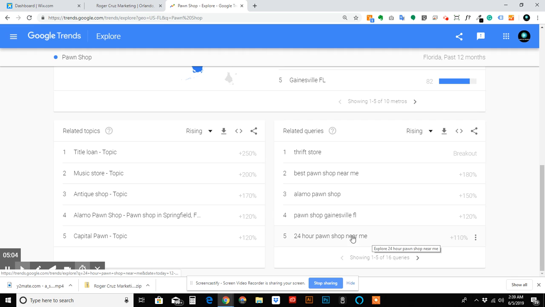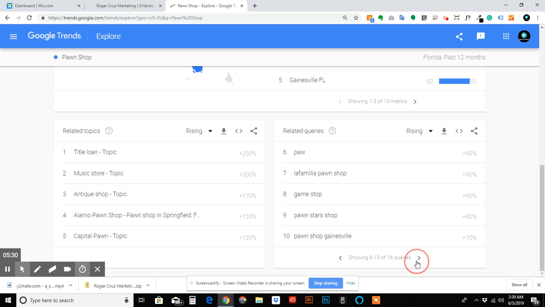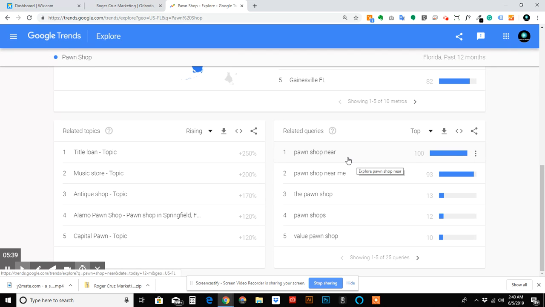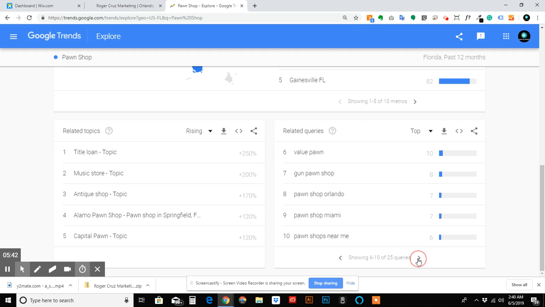And now let's look into this. In the rising category we can see things that are popular, like 24-hour pawn shop near me. If you have a pawn shop and it's not 24 hours, becoming 24 hours now might be useful. La Familia Pawn Shop is a popular chain in Orlando. It's growing. They get more and more locations all the time, so this makes sense. Pawn shop near me, pawn shop Orlando, pawn shop West Palm. Okay, let's look over at top. Value Pawn, also a pretty decent-sized chain.